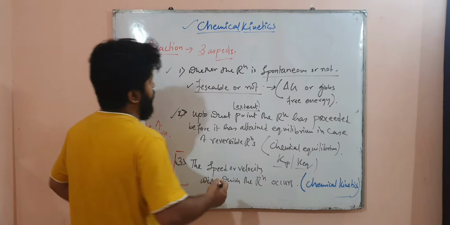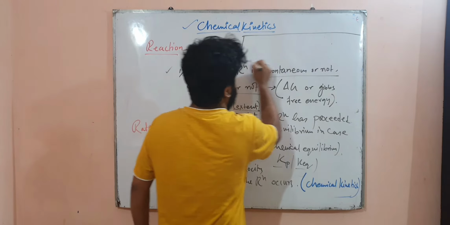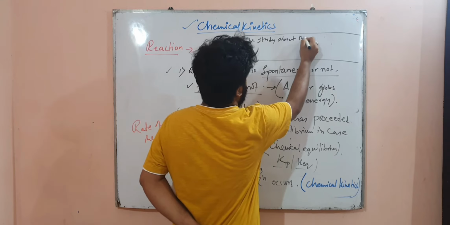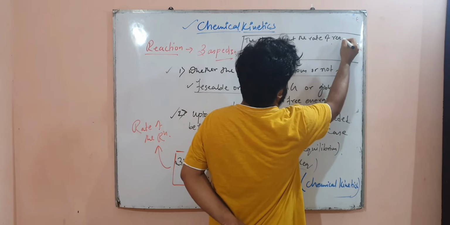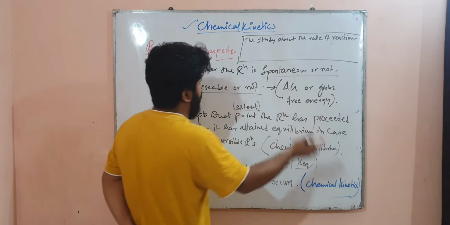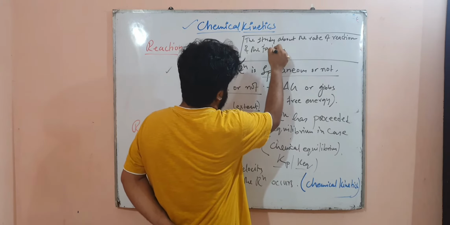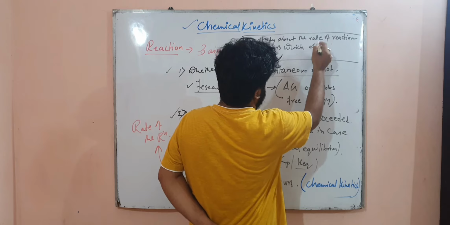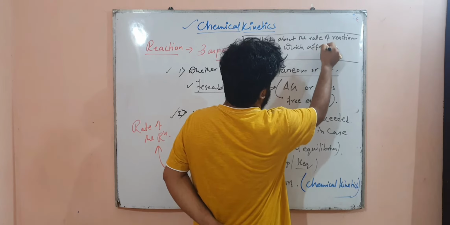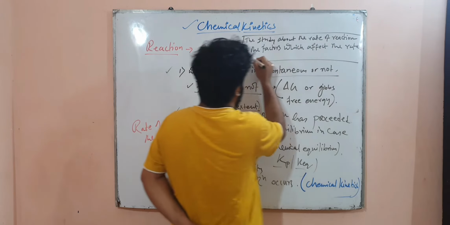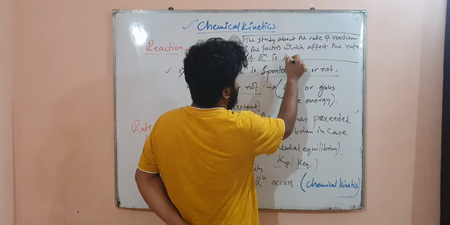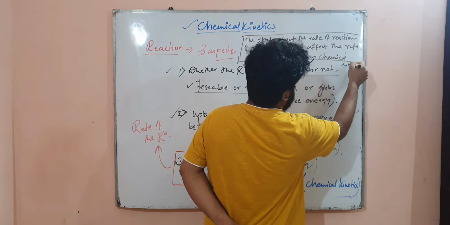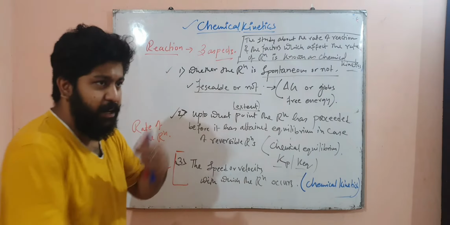The definition of chemical kinetics is that the study about the rate of reaction or speed of reaction or velocity of reaction and the factors which affect the rate of reaction is known as chemical kinetics.